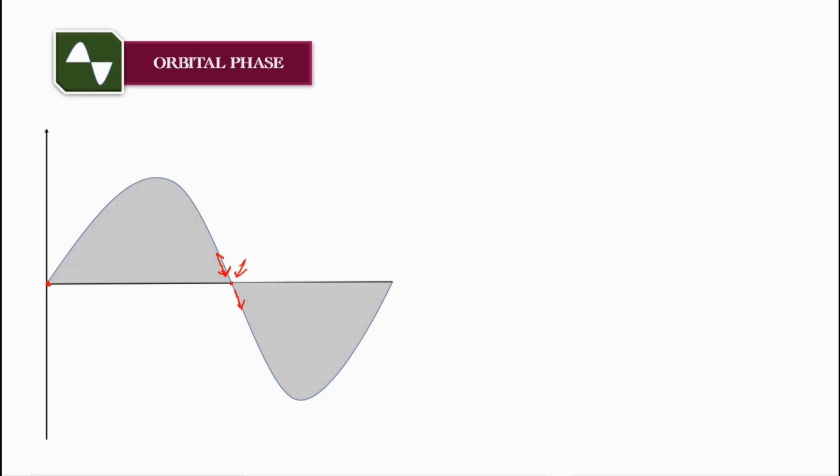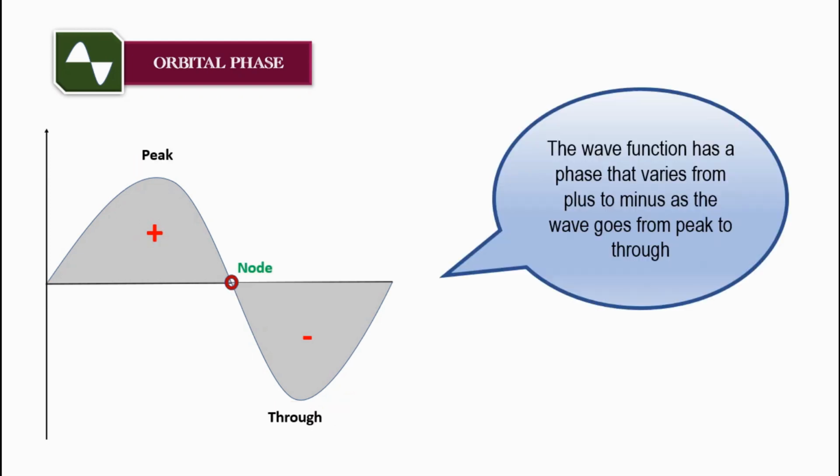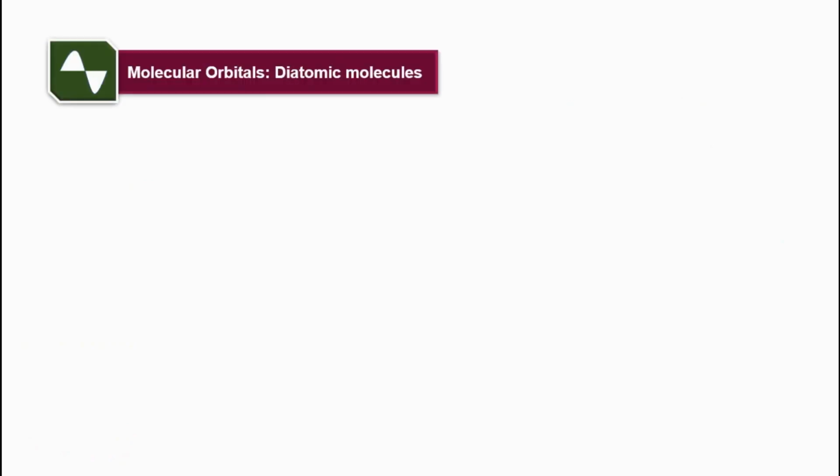So at the highest position, it will be at a peak, and at the lowest position, it will be at a trough. So the wave function has a phase that varies from plus to minus as the wave goes from peak to trough. Now let's draw the molecular orbital diagram for a diatomic molecule, which is H2, which has the same electronegativity and 1s orbitals.